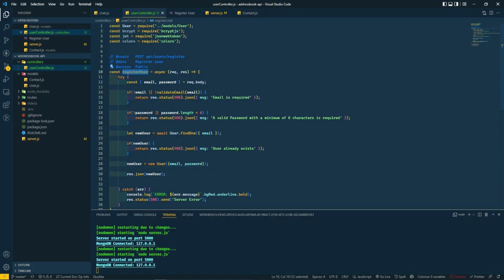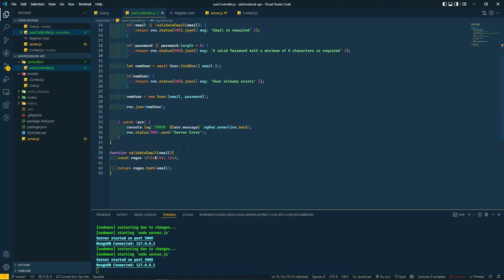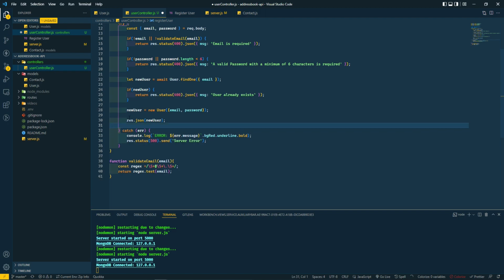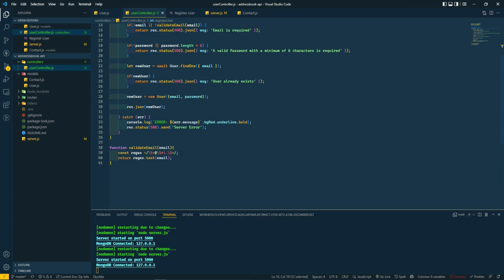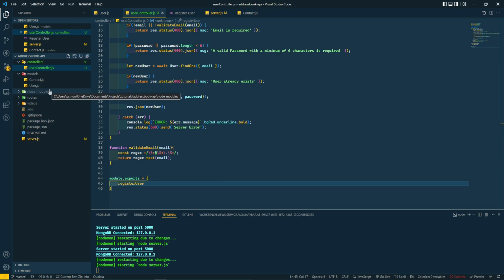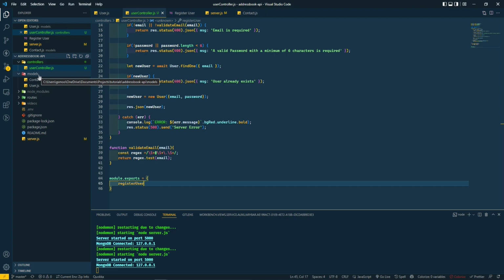So far, we've created our register user function. We're not done with it yet, but what we're going to do right now is test out what we have so far. In order for us to test it, we need to export this function. So let's do module.exports. Going to export registerUser.